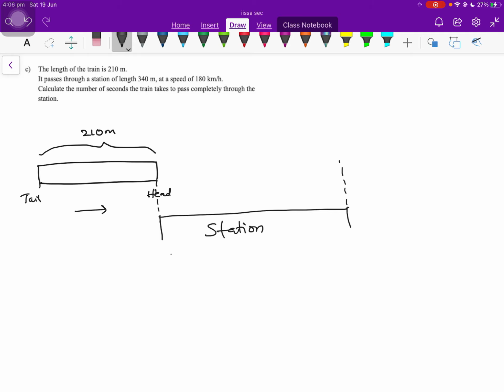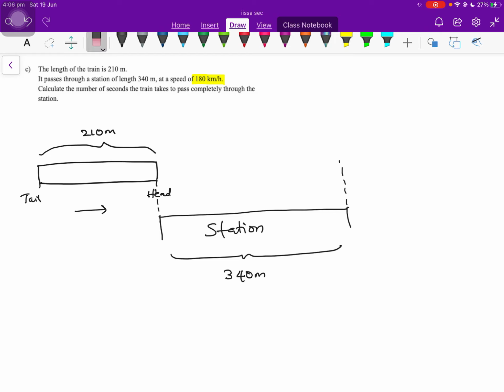Okay, and this station is 340 meters in length. First and foremost, you'll need to think about how to get the time for the train to pass completely through the station. We actually know that the speed is this, but the question is asking us in terms of seconds.